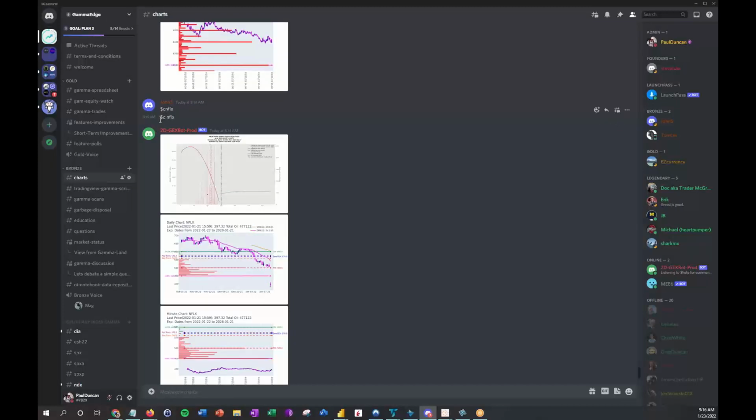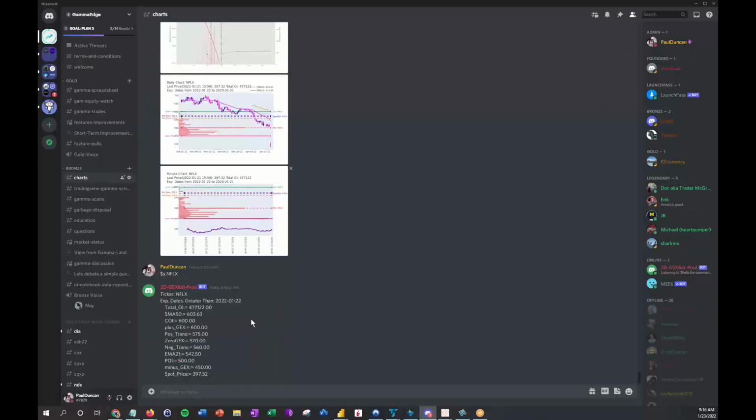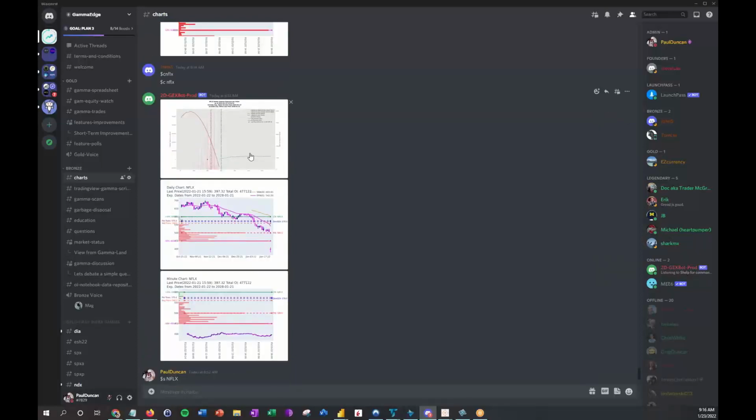The most simple one is a $C followed by the symbol with a space in between, and in the most basic sense, it produces 3 charts. We'll have a separate video that goes over in detail what each of these charts means and how to interpret them and things related to that.